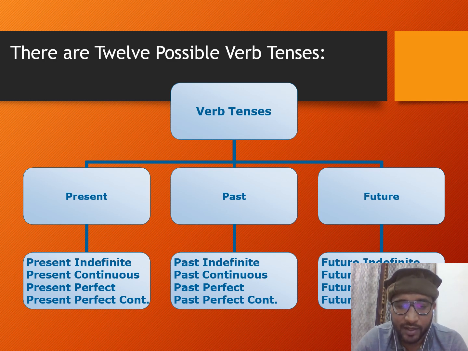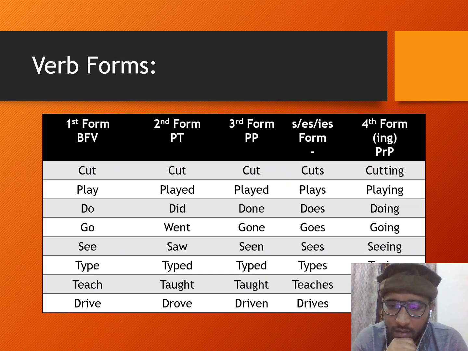Here I am presenting the tree of all verb tenses. You can see in present we have four categories: present indefinite, present continuous, present perfect, and present perfect continuous. In the past we have past indefinite, past continuous, past perfect, and past perfect continuous, and the same in the future: future indefinite, future continuous, future perfect, and future perfect continuous.